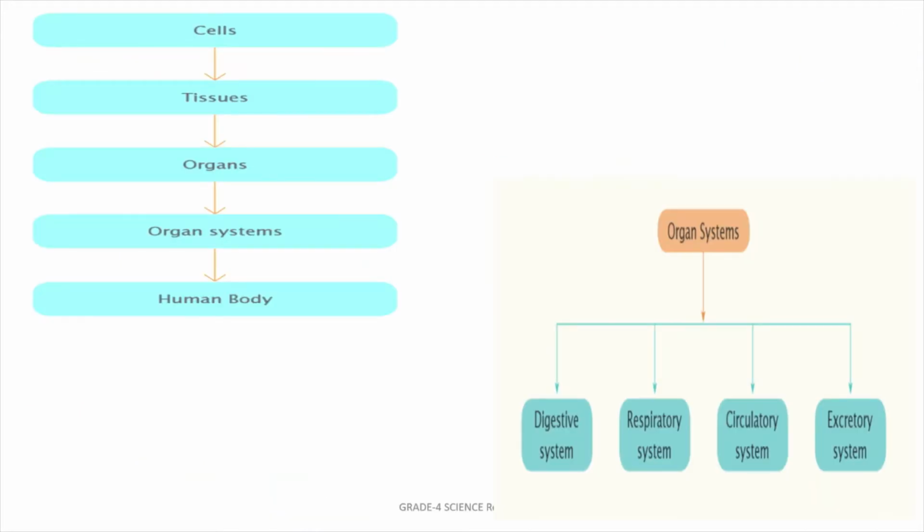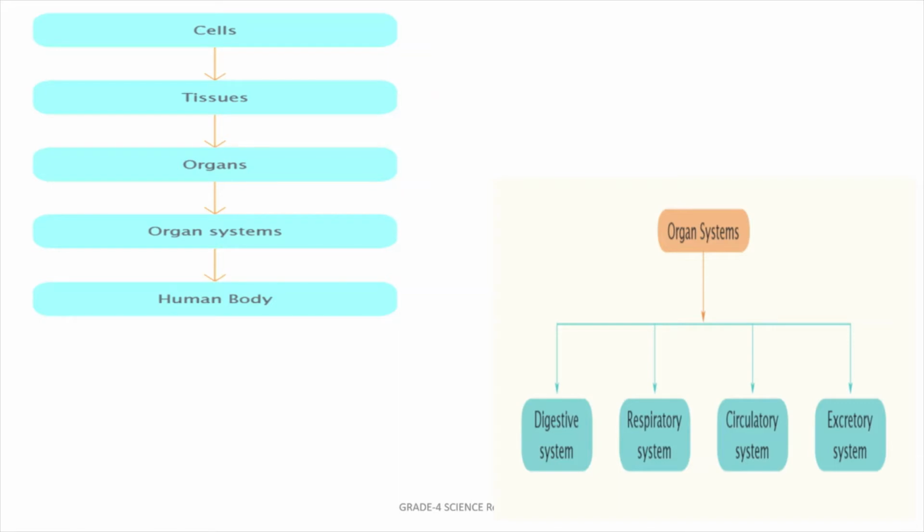So in chapter number 5 we have studied about our body. So we have seen that cells are the smallest unit of our body. Then when we combine all the cells it forms tissues, and when we combine all the tissues it will form organs. When all the organs combine together they will form the organ system, and finally all the organ systems will form our human body.